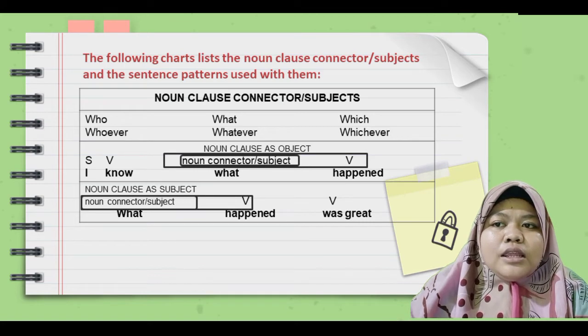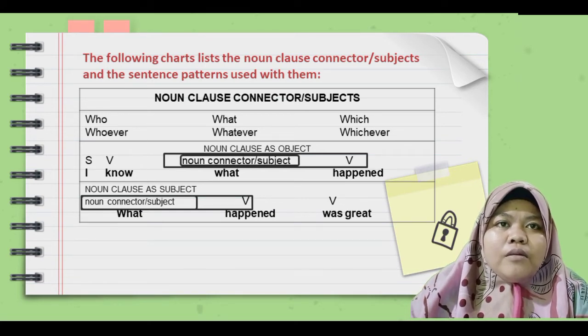The pattern is subject plus verb plus noun connector or subject plus verb. For example, I know what happened. I as subject, know as a verb, what as noun connector or subject, and happened as a verb.